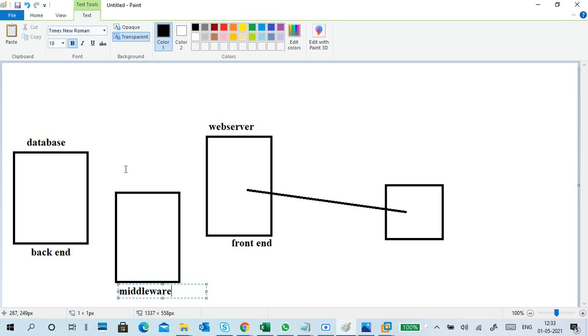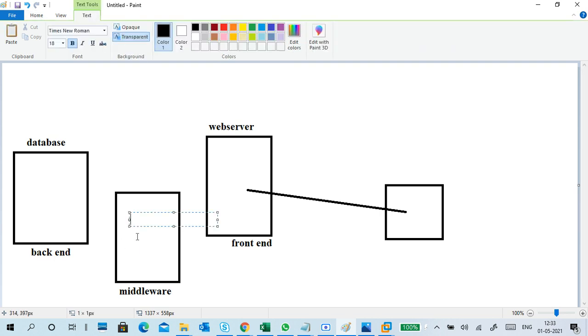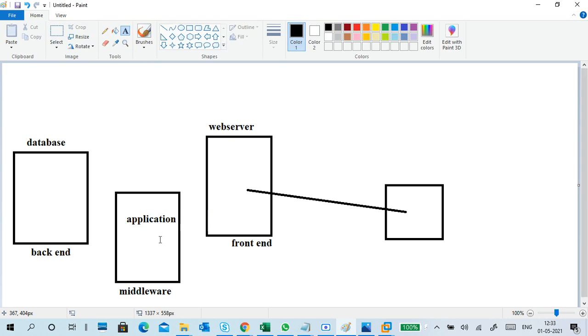So majorly three parts are there: front end, back end, and middleware. This middleware will maintain these applications. An application can be anything: a Java program, a .NET program, a C Sharp program, ASP.NET, or Java servlets, anything. Middleware maintains this application, and also tries to make a connection between these things.